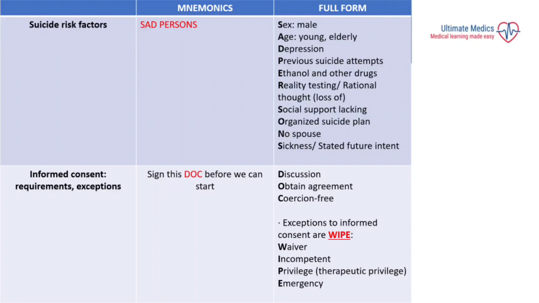Then we have S, which means social support, which can be lacking and insufficient to maintain a personality in the surroundings. Then we have N, which stands for no spouse. It can be a reason. Then we have S, which stands for sickness or stated future intent.